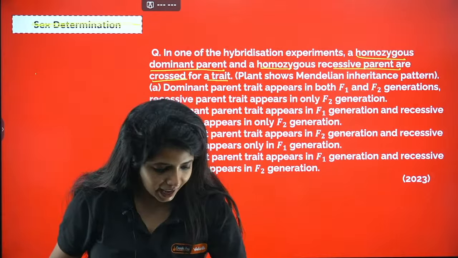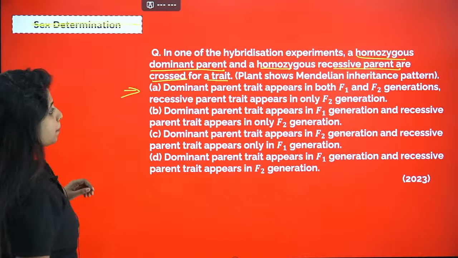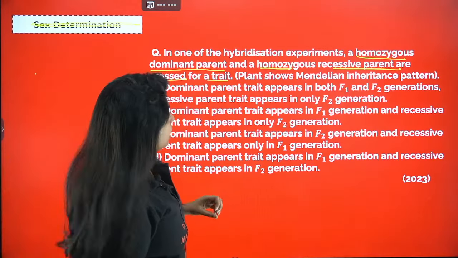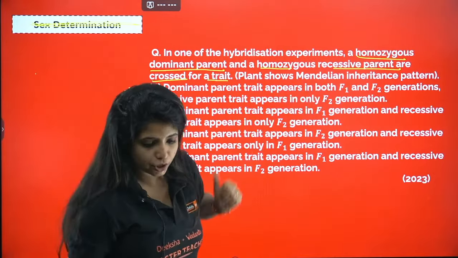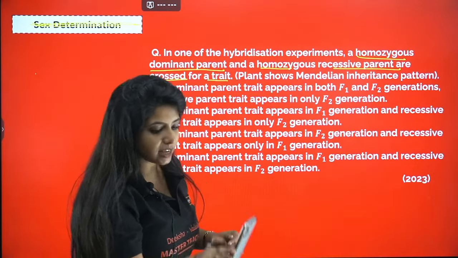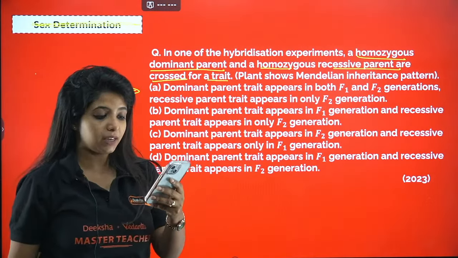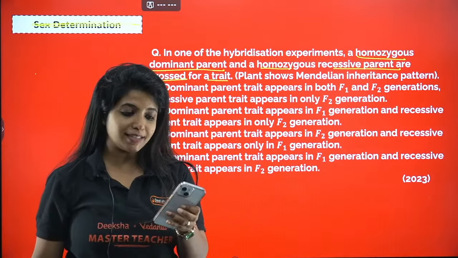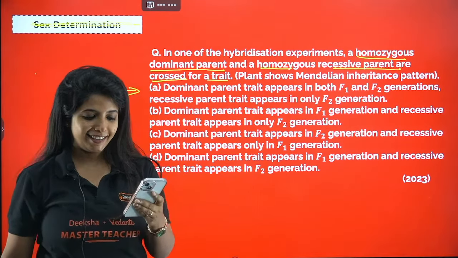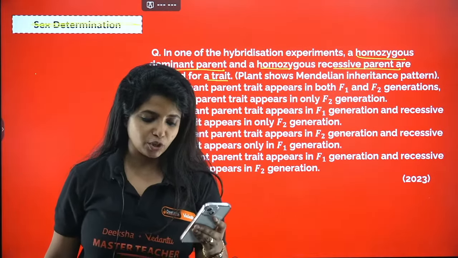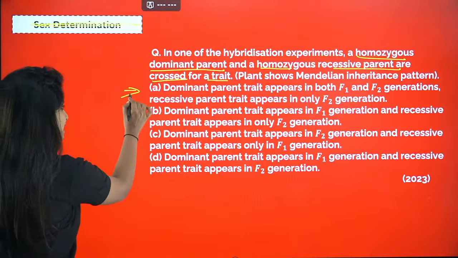Okay. Now, Lakshmi says the answer for this question is A. What is A? Dominant parent trait appears in F1 and F2 generation. Recessive parent trait appears only in F2 generation. Okay. Subhash says the answer is A. Chiku is there. Hi, Chiku. Chiku says the answer is B. Subhash again says A. Does anyone else have any different answers? Harshita also says the answer is A. Okay. So since you guys are saying A, let's see A.